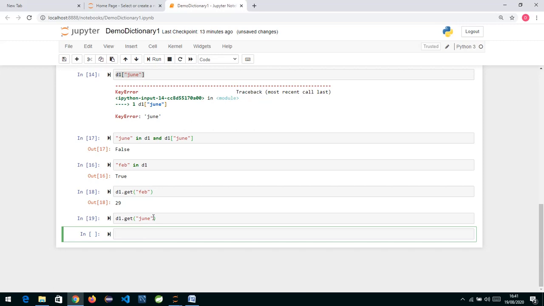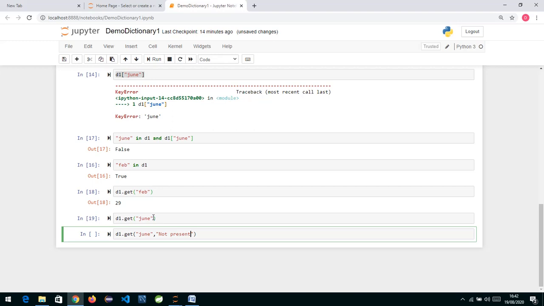Why? Because by default the default value has been set to None. Now if the key is present, I should get the value. If not, there should be a message on screen saying not present. So I can put a comma over here, and in double quotes I can specify not present.